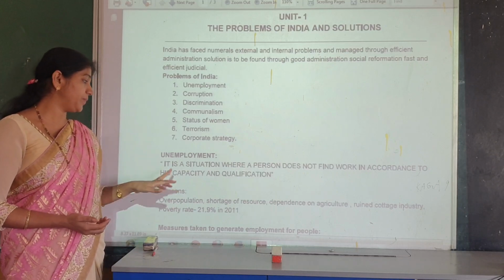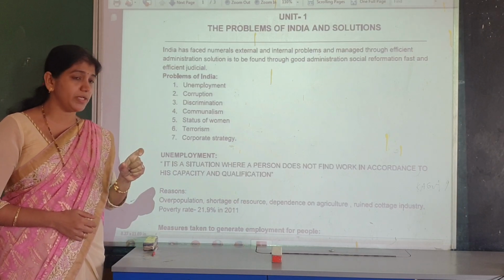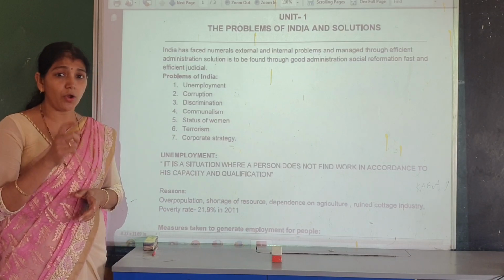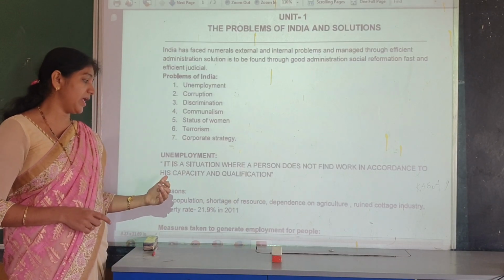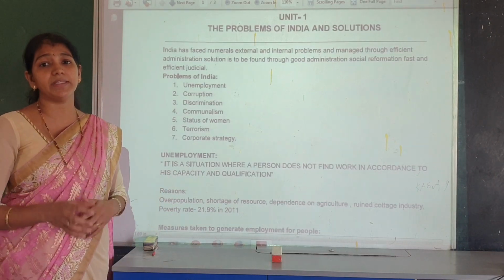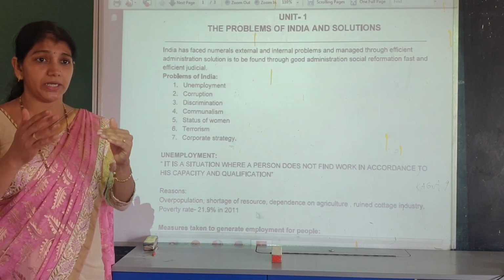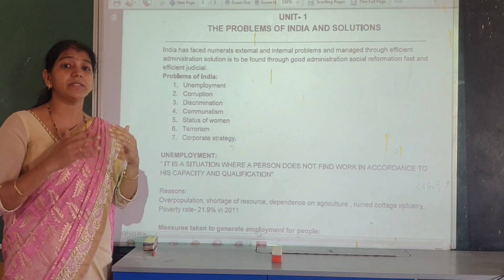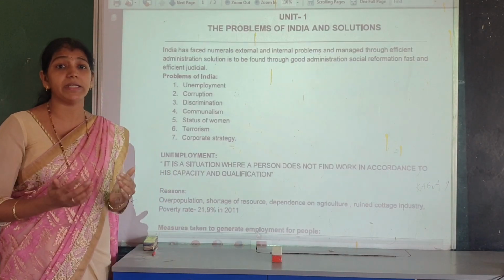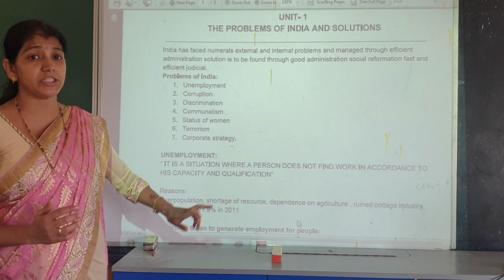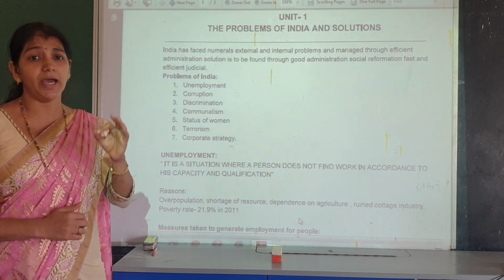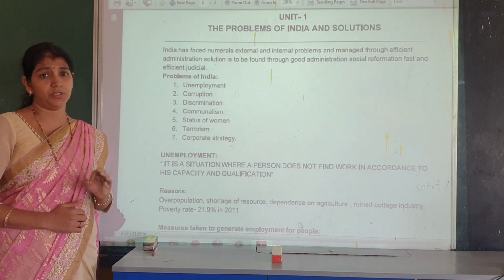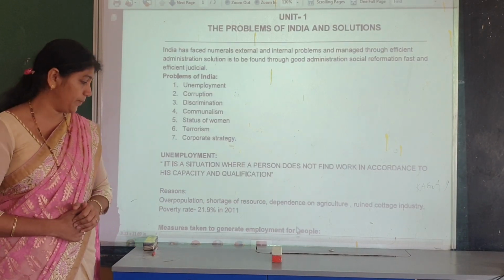The correct meaning of unemployment is a situation where a person does not find any work according to his qualification and capacity. That person has the capacity and is qualified, but is not getting a proper job. That is known as unemployment. Unemployment is a serious problem of our country. So what are the reasons for unemployment?